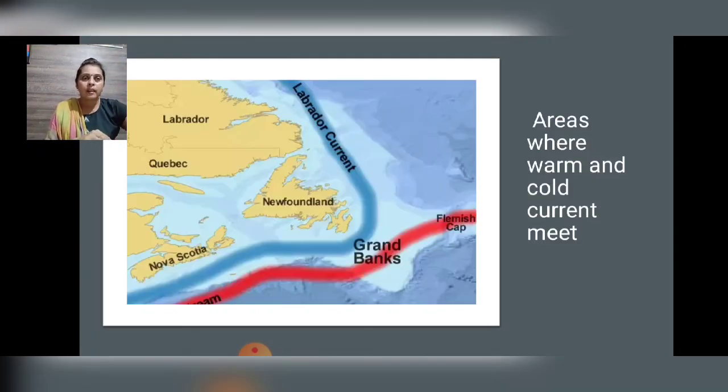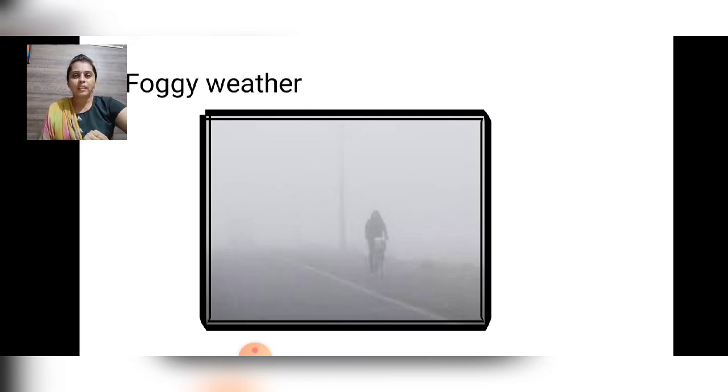So the next one, I said the same: the areas where warm and cold currents meet together, that is best for breeding fish. So you can say that the Labrador current is in blue color, and that red color mark is the Gulf Stream, and when both of these meet together, that is best for fishing or breeding fish. Now this is foggy weather. Just as an image, I want to explain better what foggy weather is. And this weather is not good for fishing or for navigation.